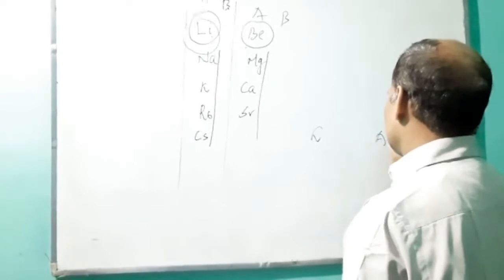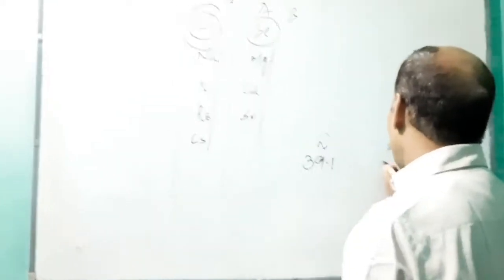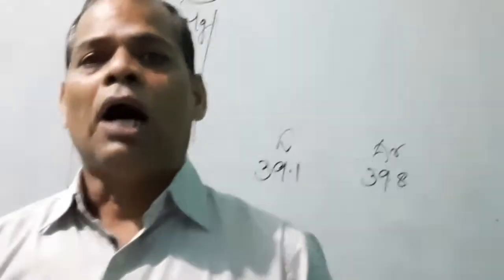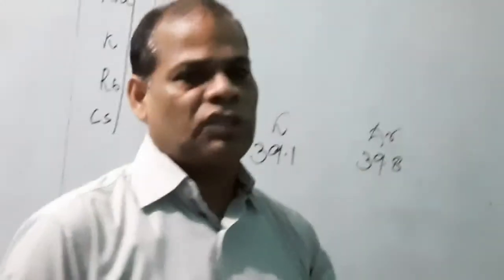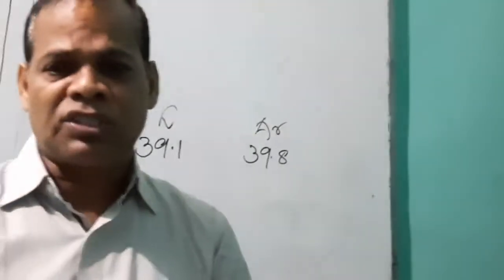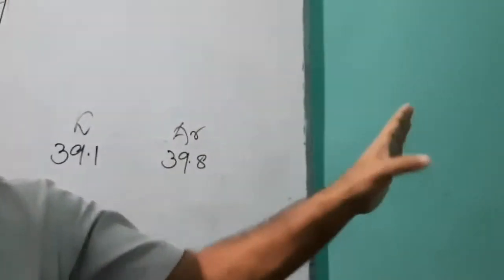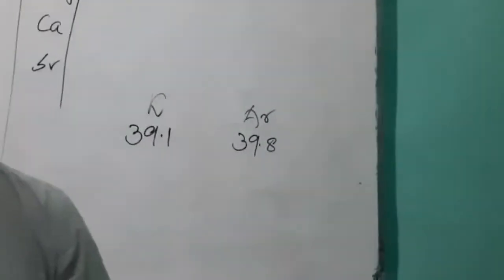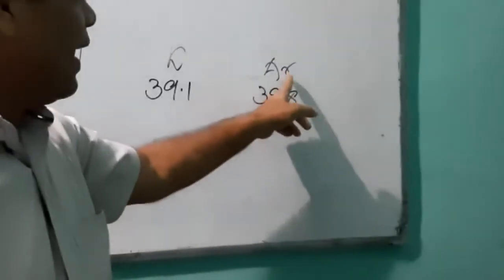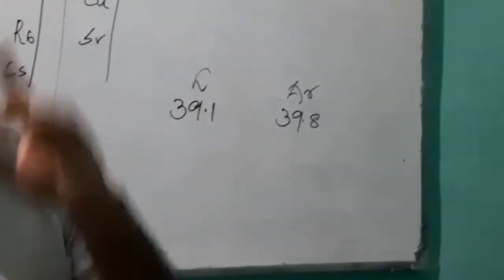Potassium has atomic mass 39.1 and argon has 39.8. Now, argon has been placed before potassium. Argon comes first, thereafter potassium comes. The atomic mass of argon is higher than that of potassium.